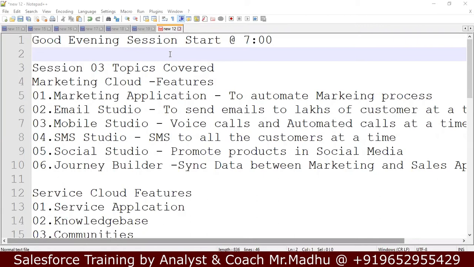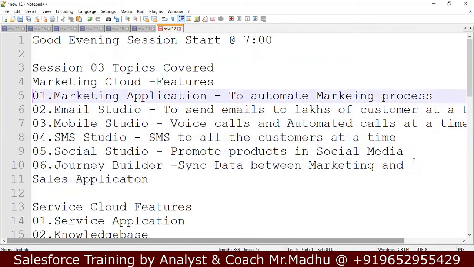In session 3, we covered Marketing Cloud features. There are different additional features provided by Salesforce in Marketing Cloud. The first is the marketing application, to automate the marketing process. Email Studio to send bulk emails at a time to all the customers. Mobile Studio to do voice calls and automated calls at a time to the customers. SMS Studio to send bulk SMS to the customers at a time. Social Studio to promote products in social media. And Journey Builder. The sixth feature is to sync data between the marketing application and the sales application. These are the features of Marketing Cloud.